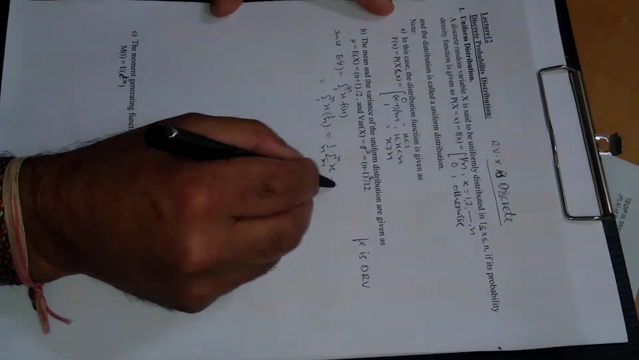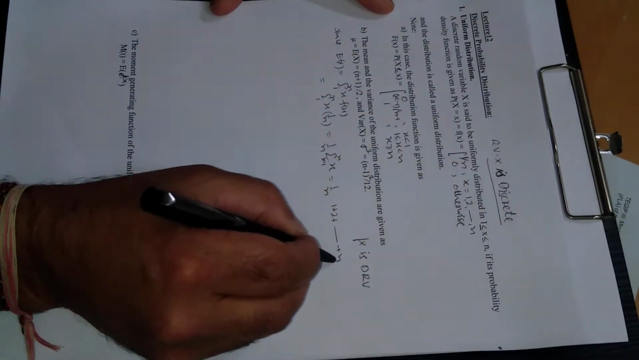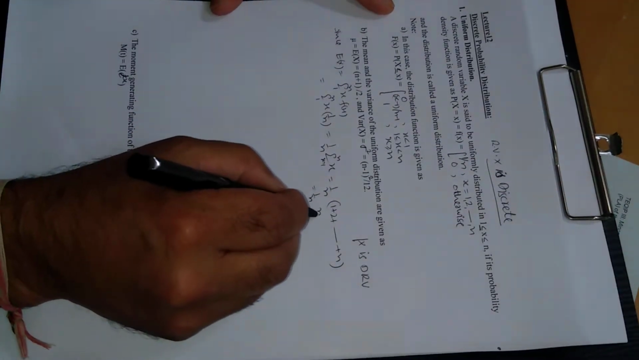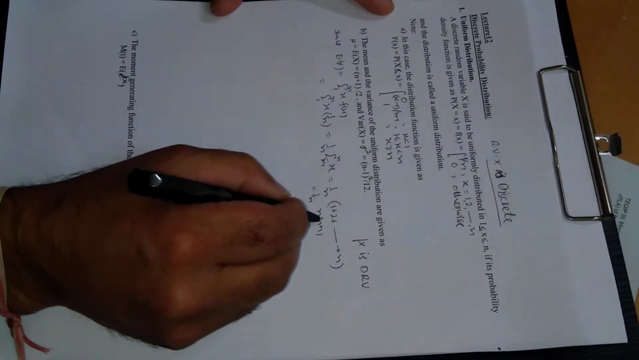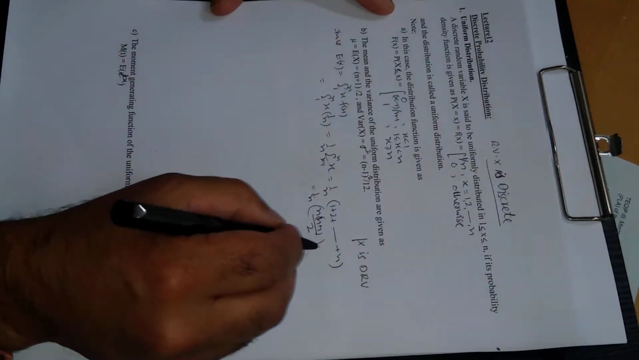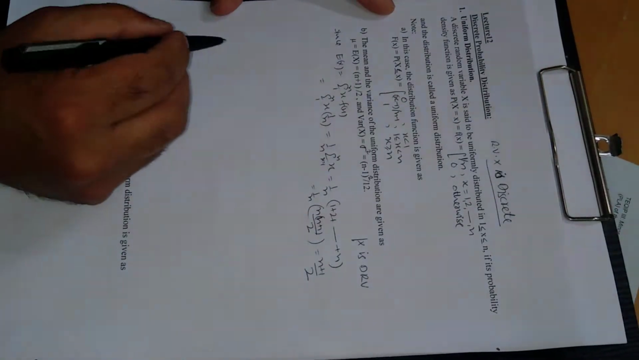If you open this summation, this will come out to be 1 plus 2 plus so on up to n. So this is the sum of the first n natural numbers, and this is a direct formula, and its value is n into n plus 1 divided by 2, and n cancels, so this is n plus 1 divided by 2.